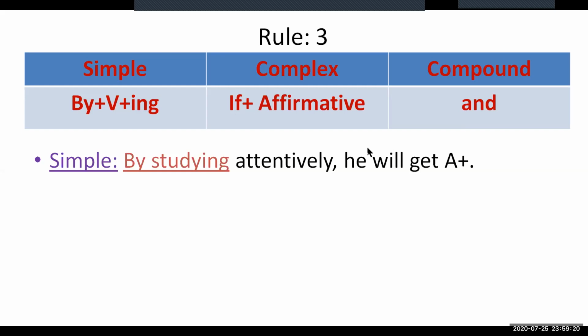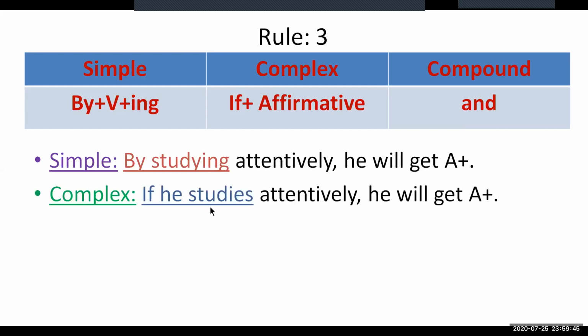So if, and then let us take this subject. This subject is in third person singular form. So we need to use the singular form of verb, for which we can use IES instead of Y at the end of study. So if he studies attentively, he'll get A plus. That is the complex form.